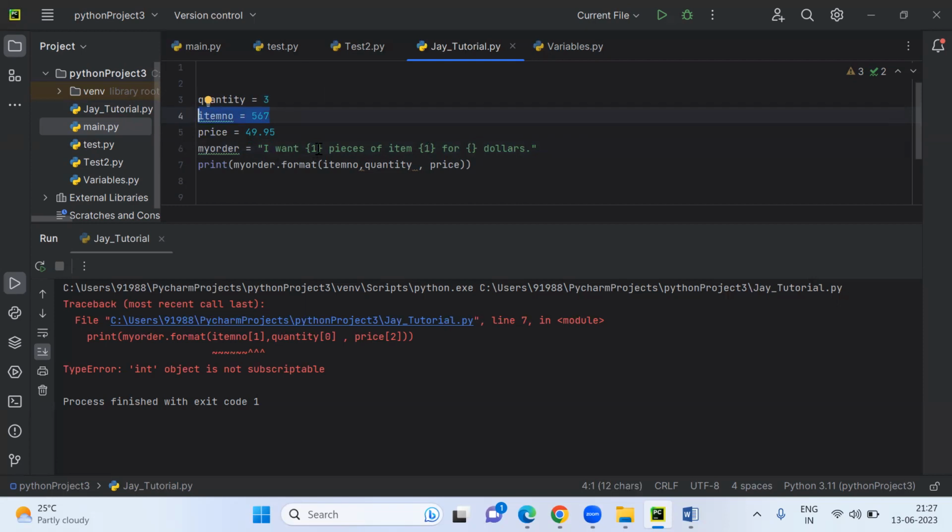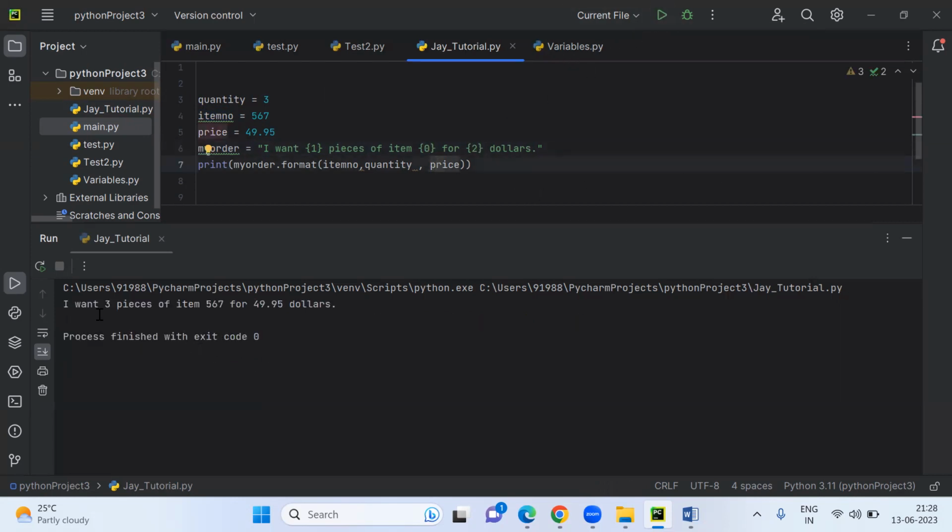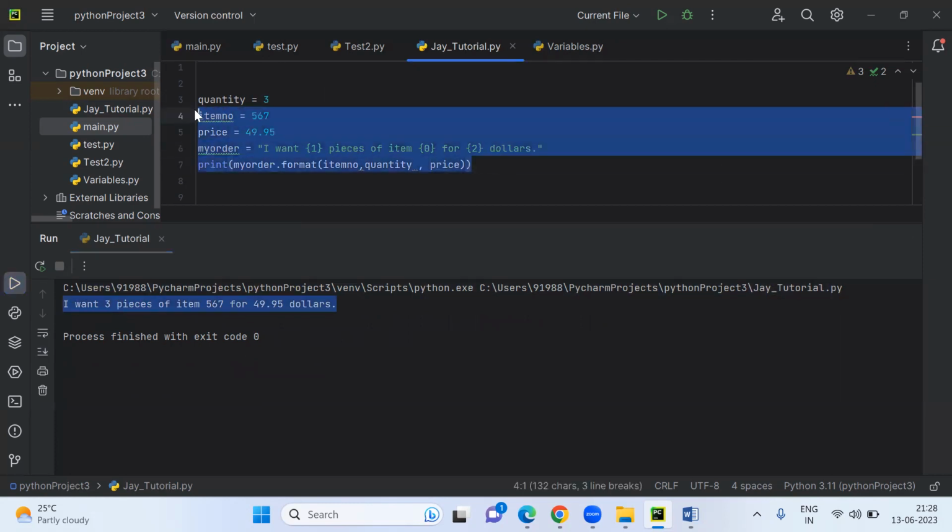Quantity will be 1. Perfect. Pieces of item 0. That is fine. And then here 2 by default. When you run, it will be able to pick. I want 3 pieces of item 567 for $49. So this is also a good way to do practice.